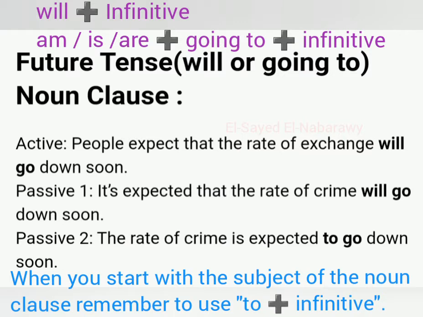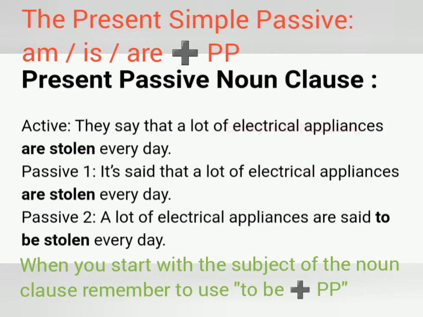Future tense: will plus verb 1, or going to, that is is, are going to plus verb 1. People expect that the rate of crime will go down soon. It's expected that the rate of crime will go down soon. The rate of crime is expected to go down soon. We use here what? To plus infinitive, because we have in the noun clause will or going to plus verb 1.